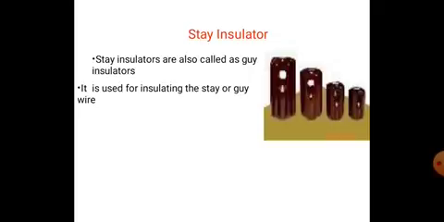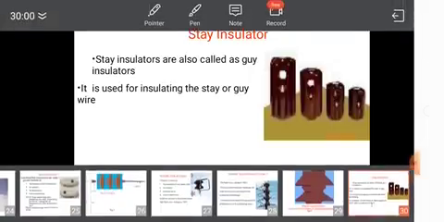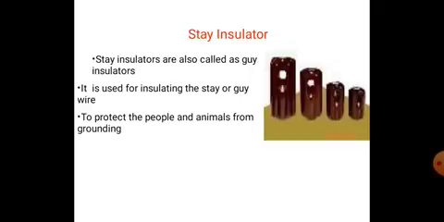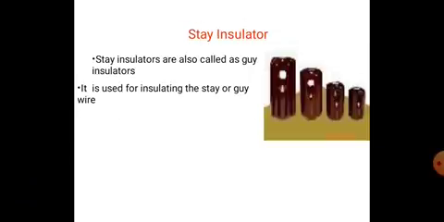To support the poles, we are using other poles. So in between the poles, we are using stay insulators. It is used for insulating the stay or guy wire to protect people and animals from grounding.